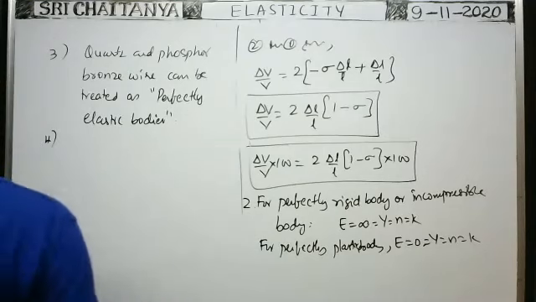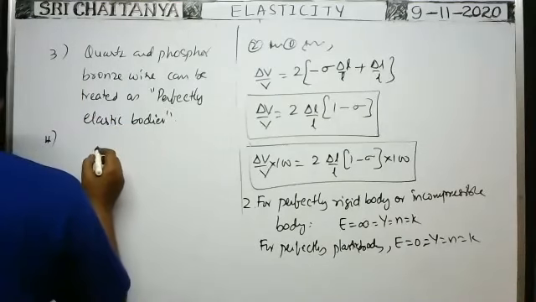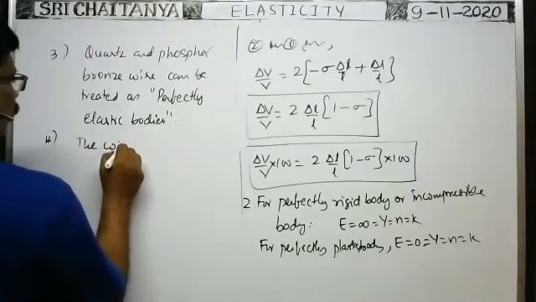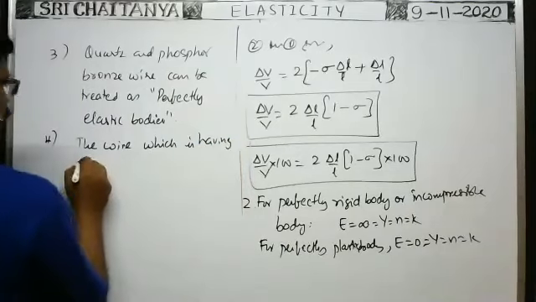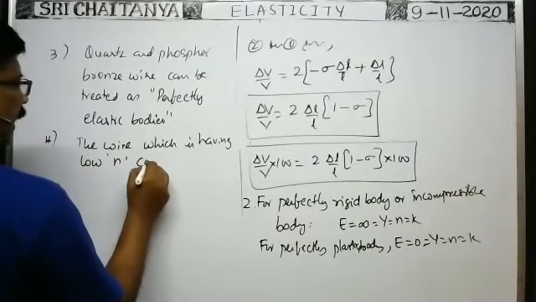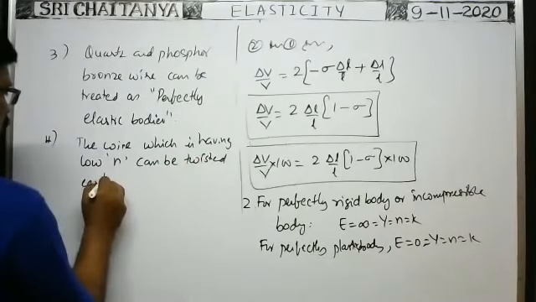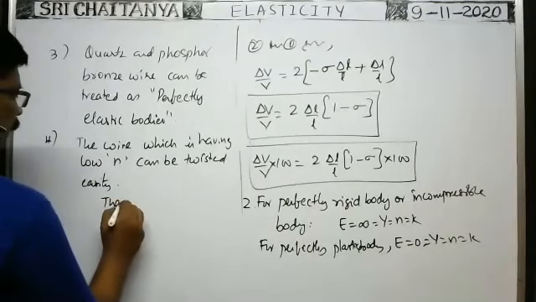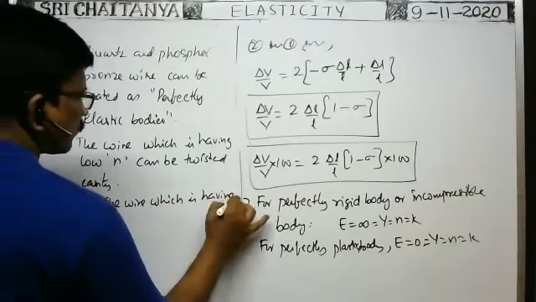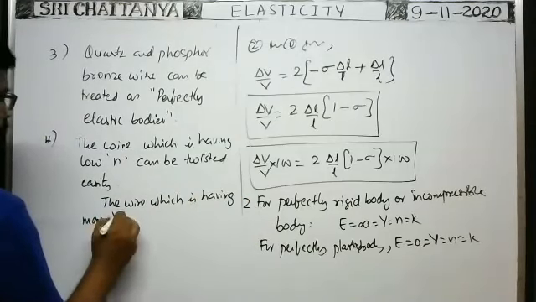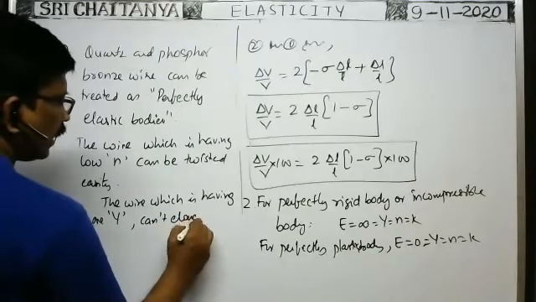So a wire which is having less rigidity modulus can be twisted easily. Okay, the wire which is having low rigidity modulus can be twisted easily, twisted easily. Okay, the wire which is having more Young's modulus, more Y, cannot be elongated easily.